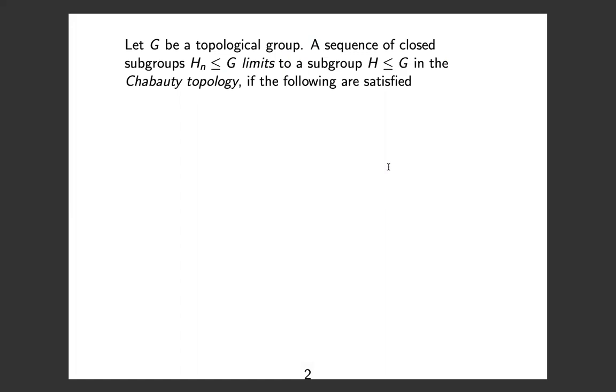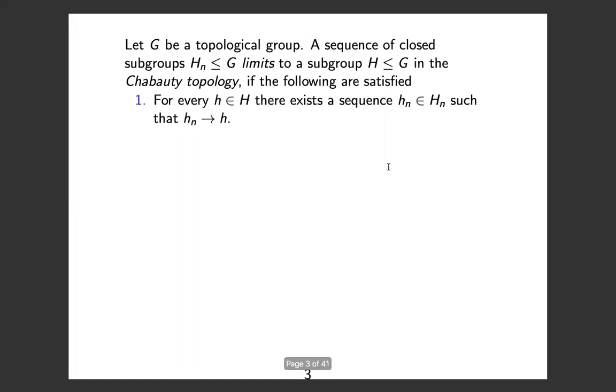So let G be a topological group. A sequence of closed subgroups Hn in G limits to another subgroup H in G in the Chabauty topology if the following conditions are satisfied. The first condition is that if I have an element h of the limit group H, then there's a sequence of elements hn in Hn that converges to it.